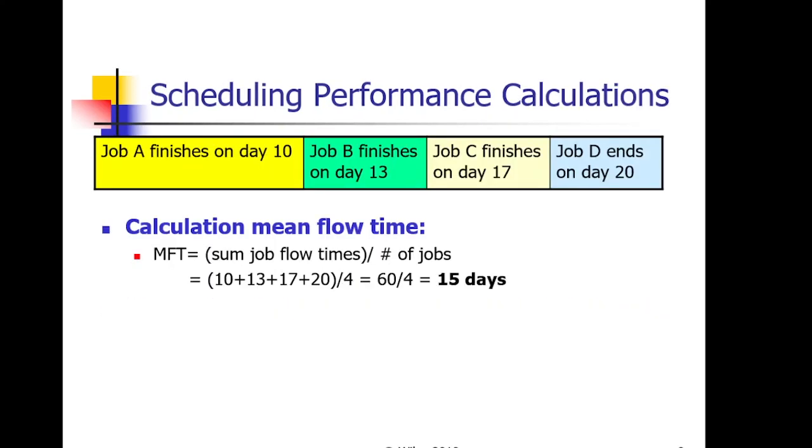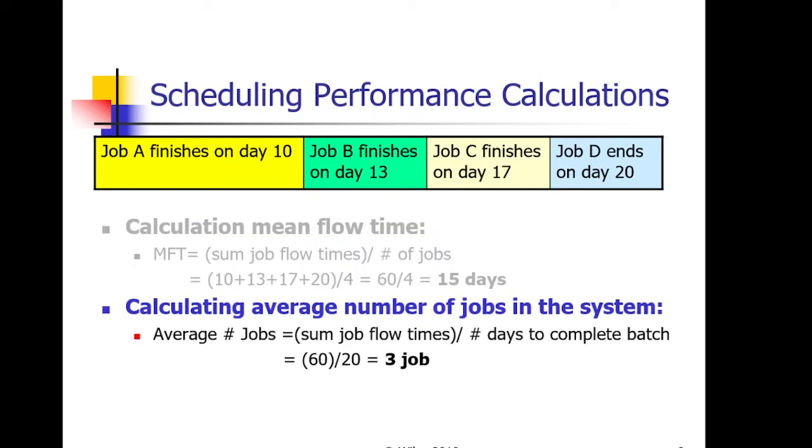So let's see an example. Job A finishes on day 10, B on 13, C on 17, and D on 20. If we calculate mean flow time, it is the sum of job flow times divided by the number of jobs. So our mean flow time should be 15 days. Then the average number of jobs in the system is the sum of job flow times divided by the days to complete the batch. 60 divided by 20 is 3, so we currently have 3 jobs in the system, meaning the workstation at a time is working on 3 jobs.